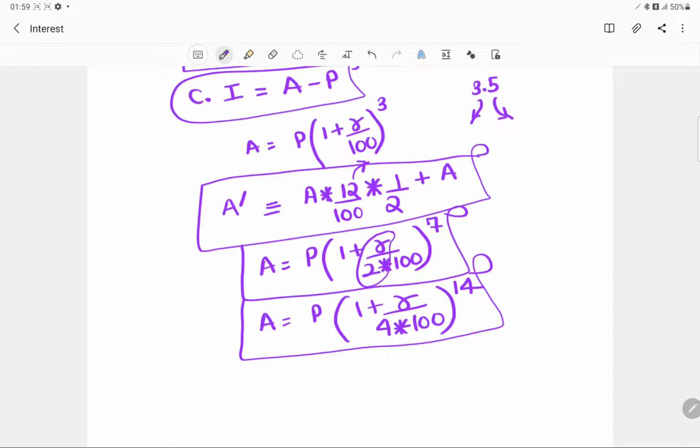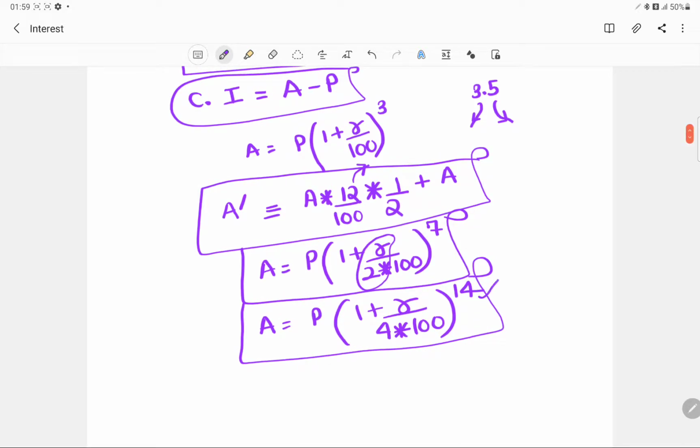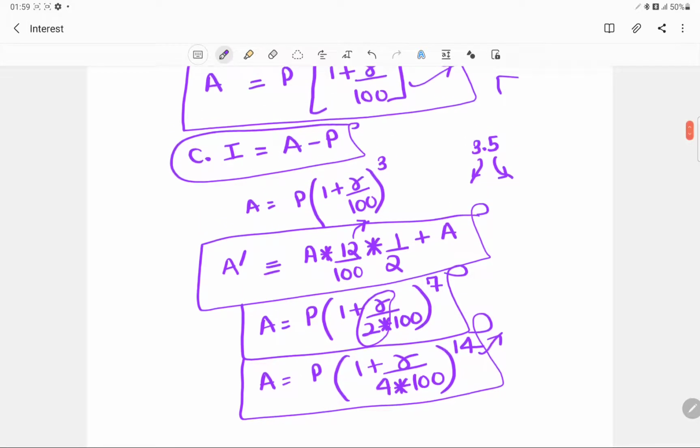So always make sure that the rate of interest that you are putting in over here and the outside time period should match with it. And if there is something excluded, for example, in this case the rate of interest was given per annum, and we were given 3.5 years, so we could not complete that 4th year. So first we separated the integral part, that is we computed it for 3 years, and after that we computed it for the half year. Just follow this pattern and it would be super easy.